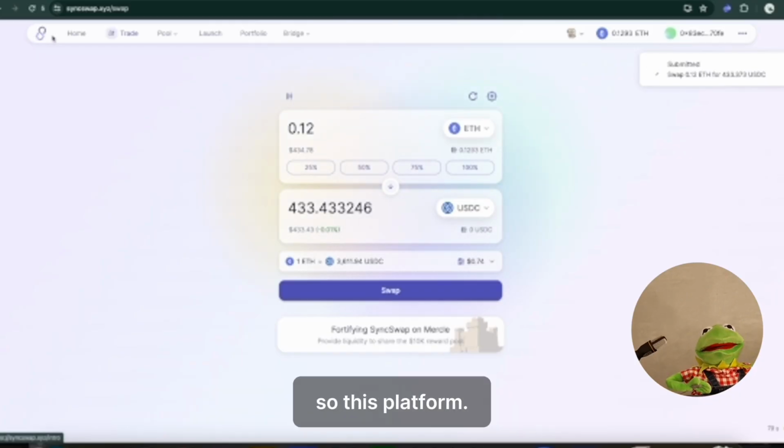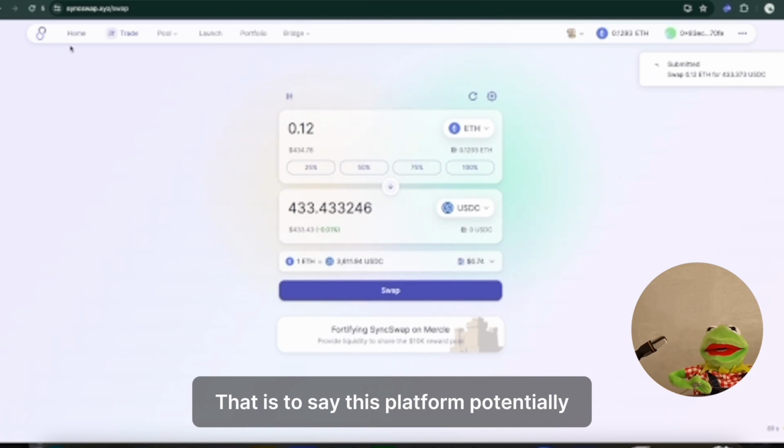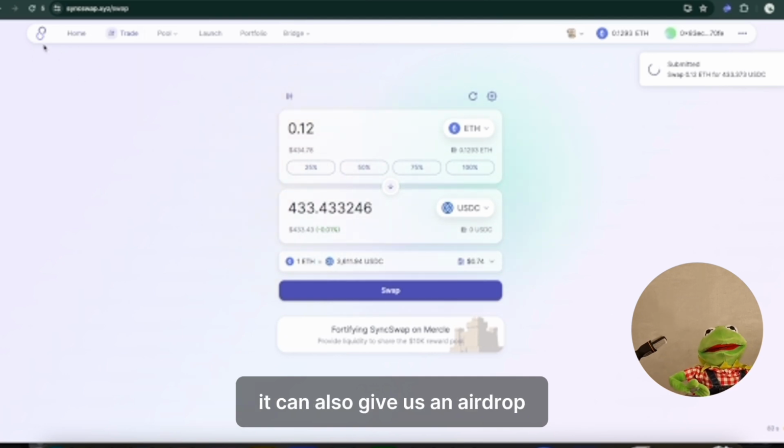So this platform, potentially it can also give us an airdrop.